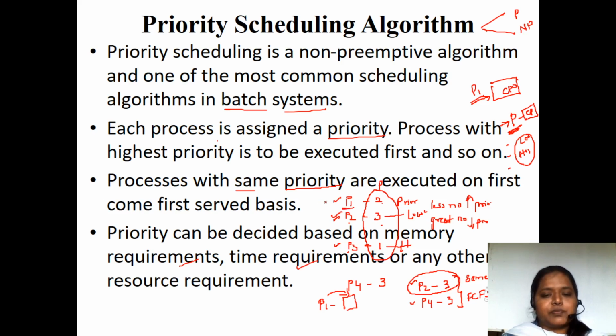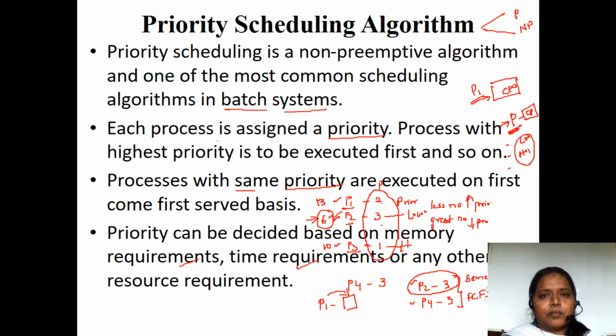Suppose the process P1 burst time is 3, process P2 burst time is 6, and process P3 burst time is 10. Which is having the least burst time? Process P1 is going to have the least burst time. So based on burst times also we can give the priority, so that if you give the first chance to the least burst time, it will complete soon and then it is going to give other processes chances.